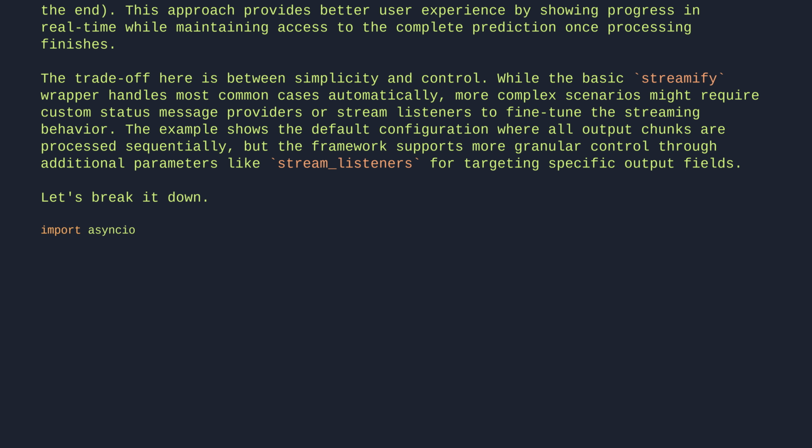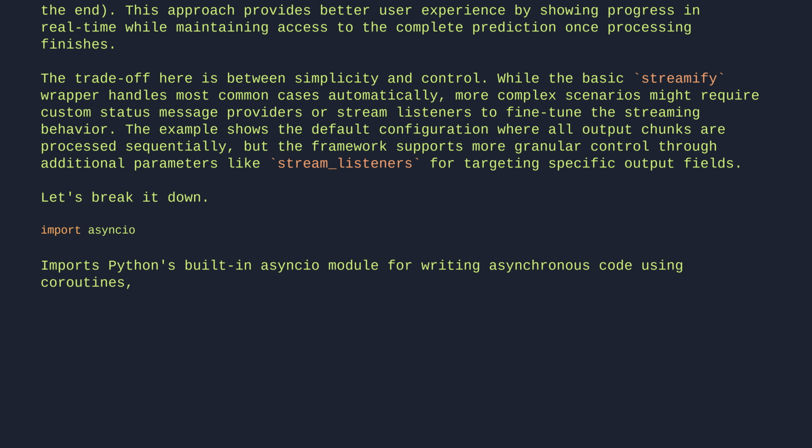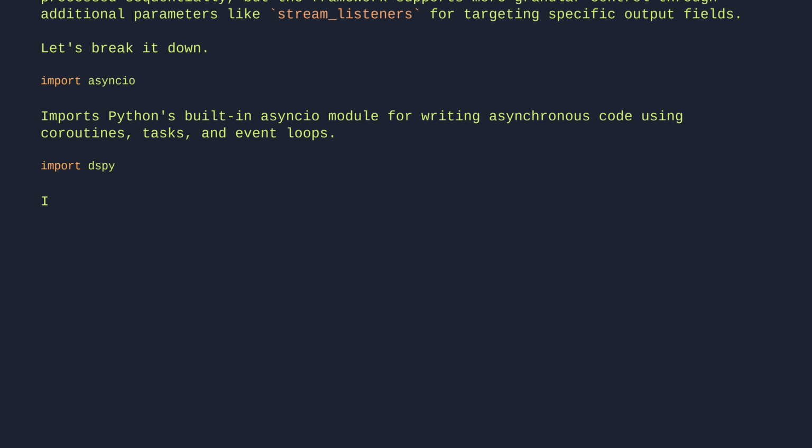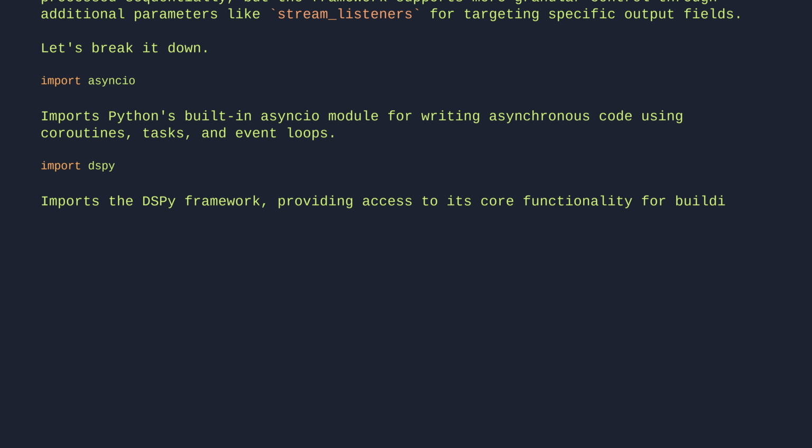Import Asyncio. Imports Python's built-in Asyncio module for writing asynchronous code using coroutines, tasks, and event loops. Import dspy. Imports the dspy framework, providing access to its core functionality for building and composing language model programs.